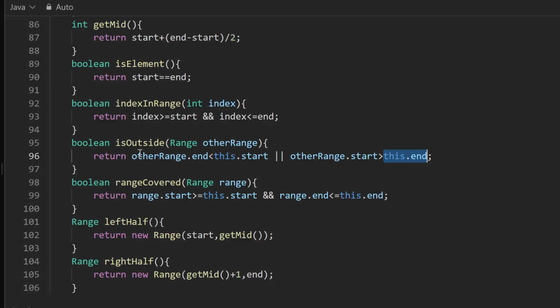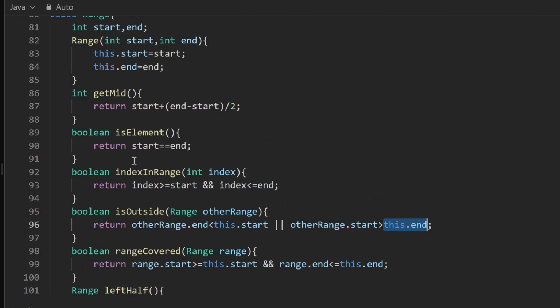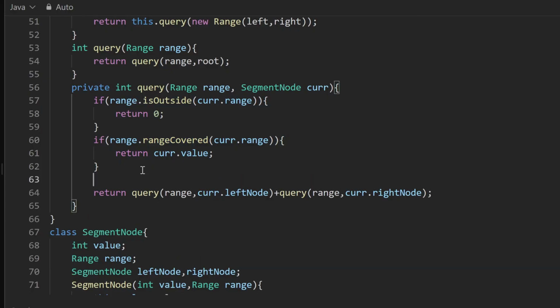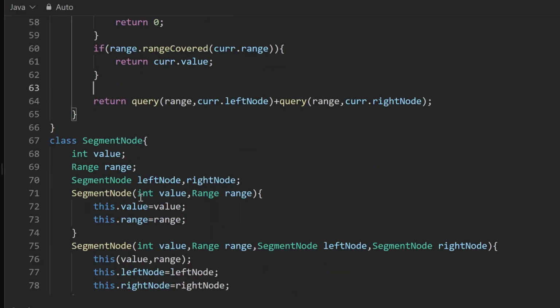I also needed to know if two ranges are intersecting or not. That can be simply derived from this. If they are not outside, that means they are intersecting. Where have I used that exactly? If you see, I have checked here, if a range is outside the other range, then I am returning 0. If that is not the case, that means either it is covered, which I have handled before that, or finally, when these two cases are not true, there is a partial overlap. So this return condition, although not explicitly checked, is the condition where there is a partial overlap between the query range and the node's range.